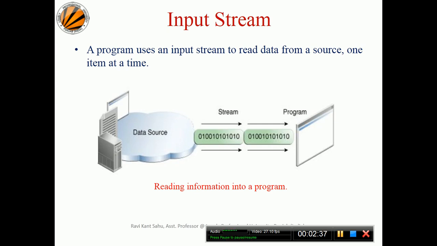Your keyboard is a data source, your hard disk is a data source, if you put in a CD, your pen drive is a data source. Whatever information you read on your monitor or through a program is called an input stream. The data is being passed from your keyboard to the monitor. This is the example of the input stream, how the monitor is getting the data from the keyboard.